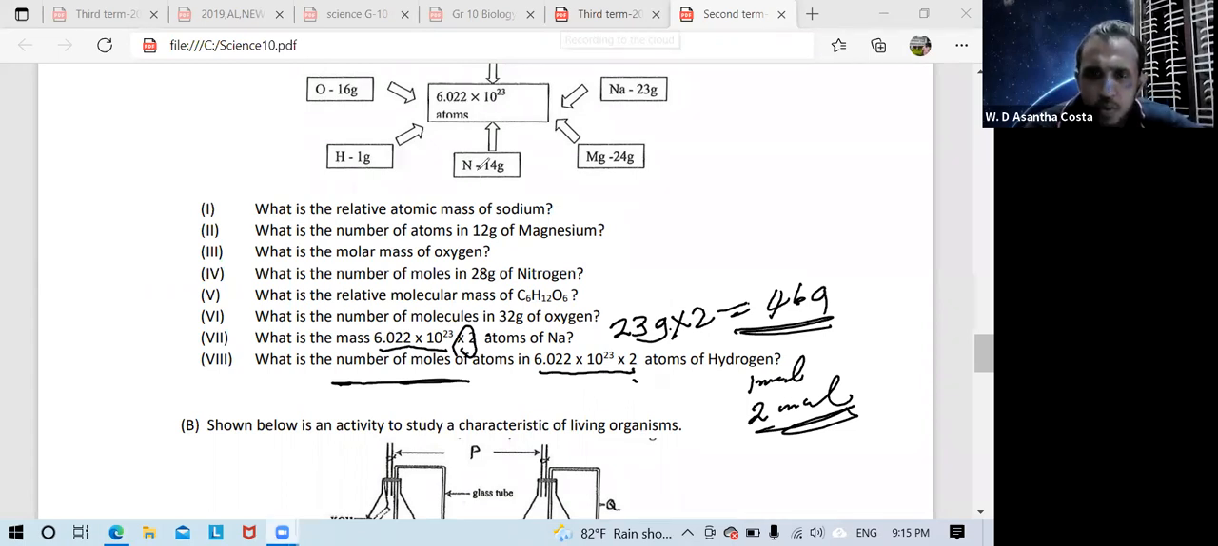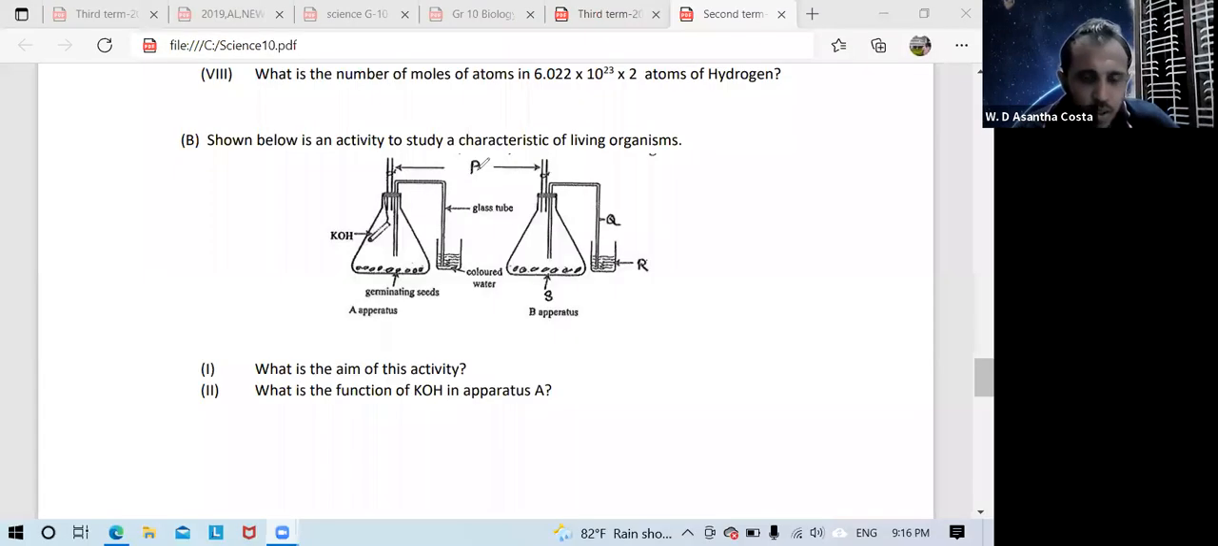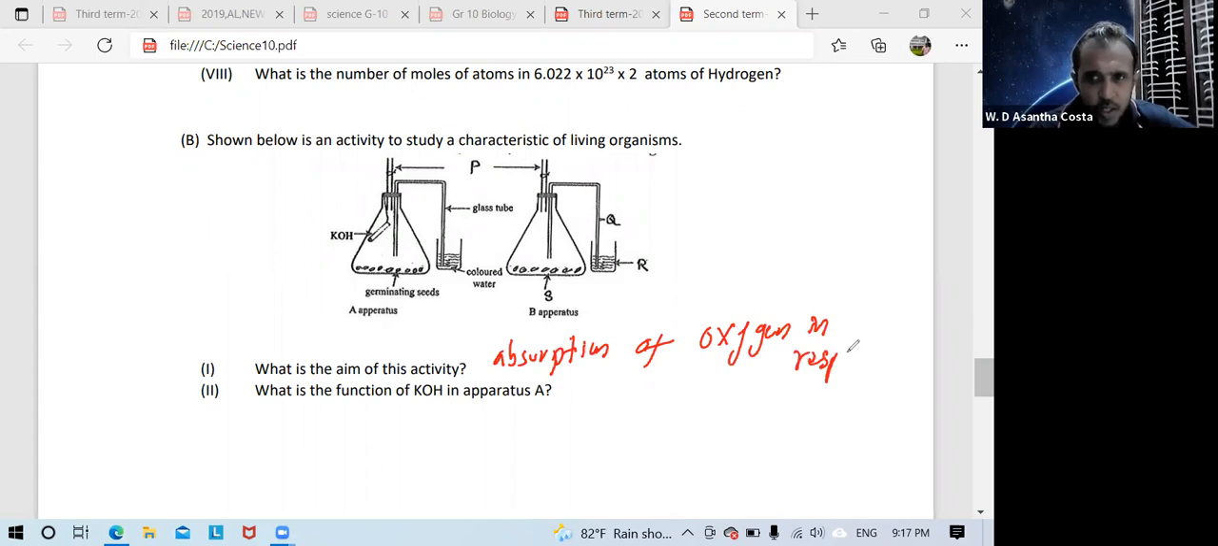Okay, let's move now to the B part. This question is also selected from characteristics of living organisms in Unit 8, and same for 1, respiration. Early activity, that is activity 2. This is activity 3. So the question asks, first, what is the aim of this activity? So, you know, the aim is to show absorption of oxygen in respiration.